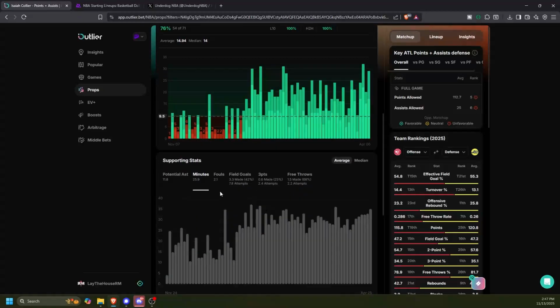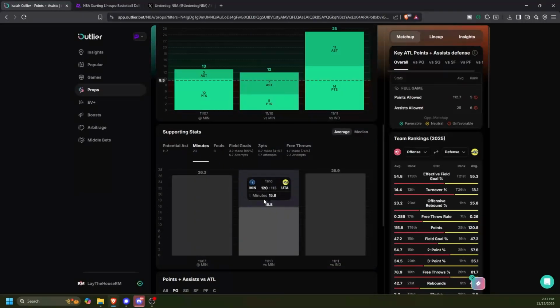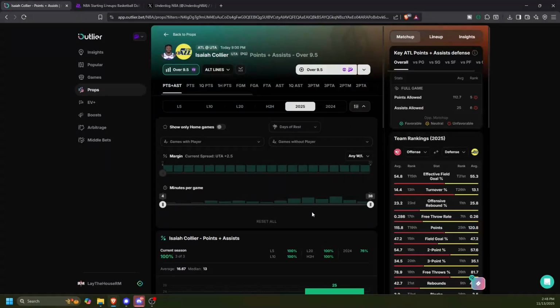But last year, if you look at his minutes, he was generally playing between 26 and 33 minutes a game. This year, it's been erratic. He had the 26, and he had the 16, and he had the 27. But this was the first leg of a back-to-back. I expected him to sit a bit more so they could play him more in the second game. It's usually going to be one or the other, on the first or second leg of a back-to-back, that a player is going to get docked on minutes. But this Collier over 9.5 points and assists just makes sense.